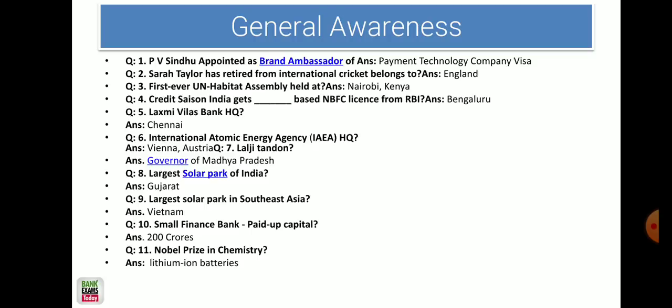The largest solar park of India is in Gujarat, and the largest solar park of Southeast Asia is in Vietnam. A question asked the small finance banks' paid up capital as per the on tap notification. I did that question in my revision videos as well. The 200 crore rupees is the correct answer. The Nobel Prize in Chemistry was for lithium ion batteries. Two questions were from Nobel Prizes. I think 3 to 4 questions were from RBI circulars, right?